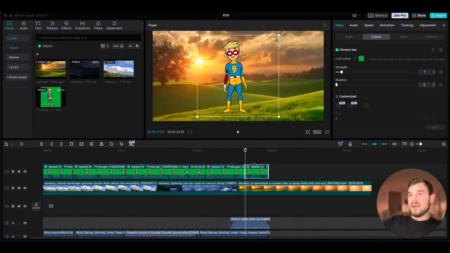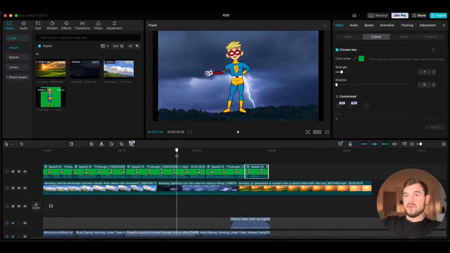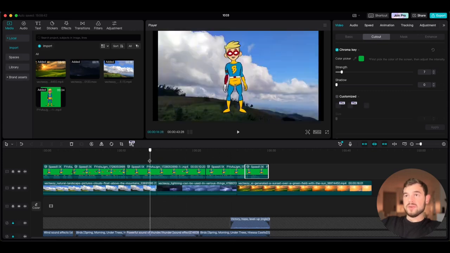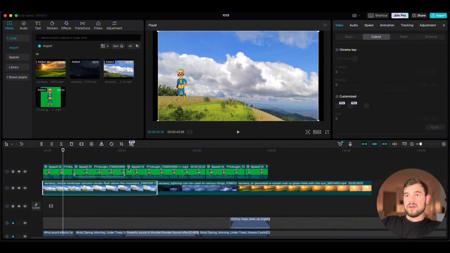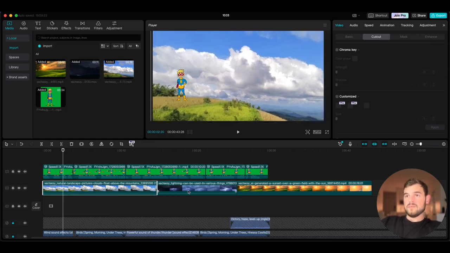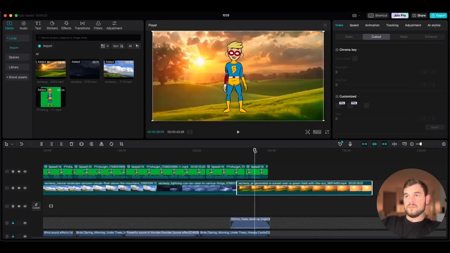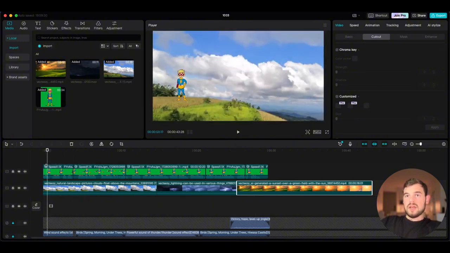The next step is going to be to correct the sizes of our hero and also to play around a little bit with the background. So let's take the first background, and as you can see, it's not in the frame. So let's just make it a little bit bigger. Okay, so we have corrected all the backgrounds and we have already made the first splits.